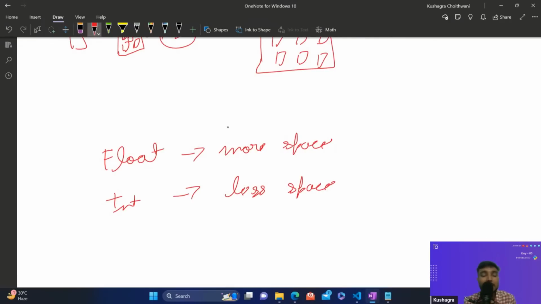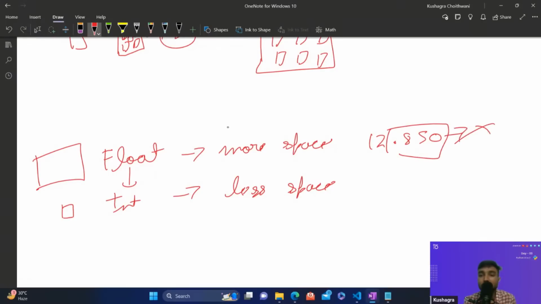So if we are transferring the data, if we are saying that this is a smaller container and this is a bigger container, if we are transferring what we are storing in a bigger container to the smaller container, that means the space over here would be less. That means some part won't get stored into this. So that's why if we are passing 12.850 something like this into this, the decimal part would get lost, this would be removed, and only 12 would be stored over here.